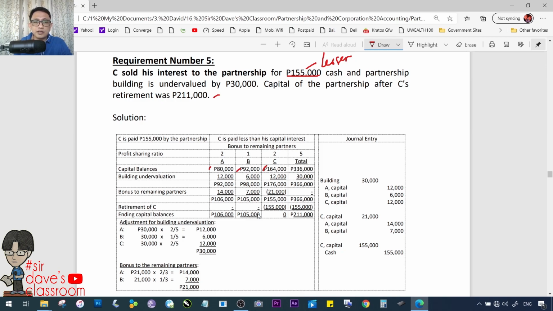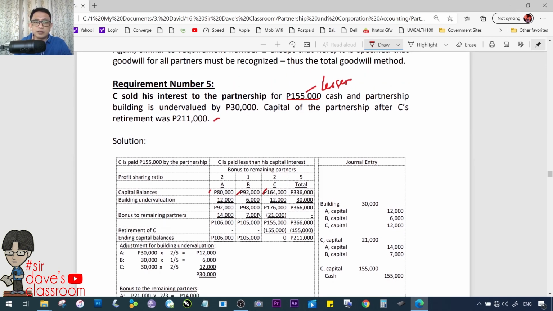So, before letting C go, i-resolve mo muna lahat ng undervaluation, overvaluation, at kung ano-ano pang recognition or adjustment. So, 30,000 yon, resolve natin, 30,000. Following, 2:1:2. So, 12 goes to A, 6 and 12.